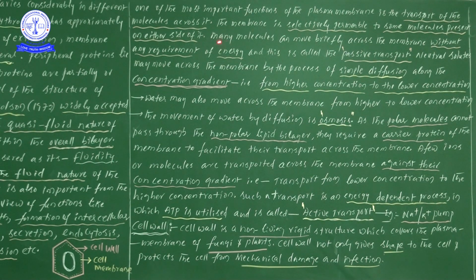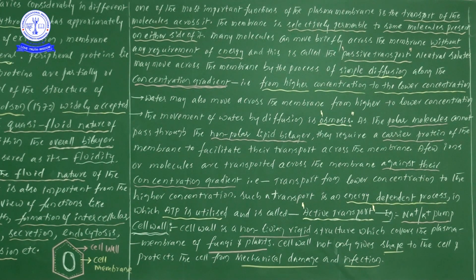Next, many molecules can move briefly across the membrane without any requirement of energy. What are the molecules present outside of the cell? They can enter the cell. And the molecules present within the cell can go out.